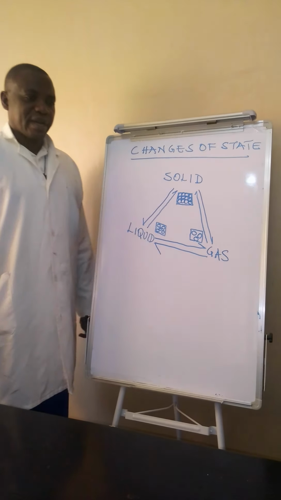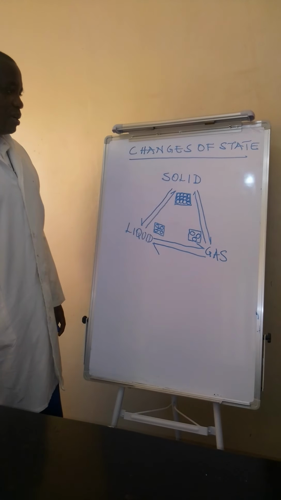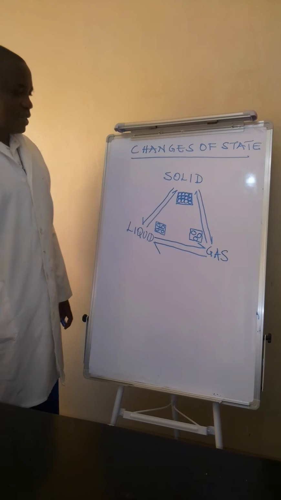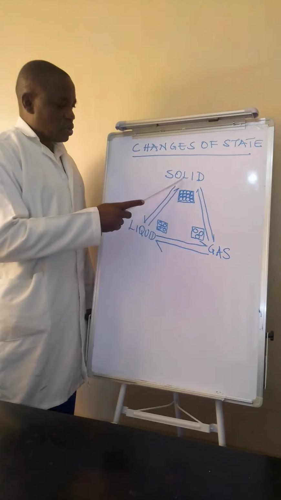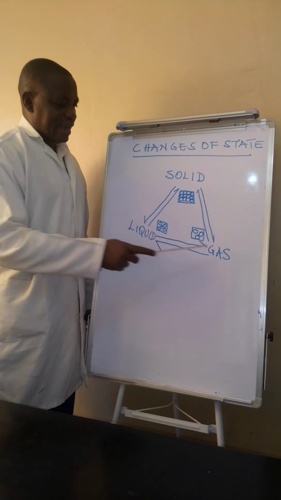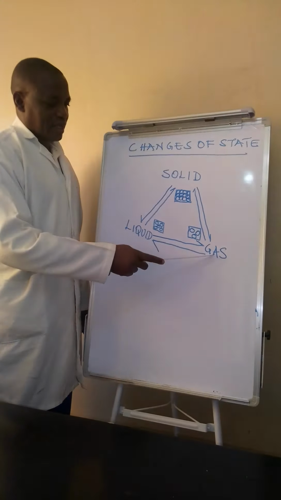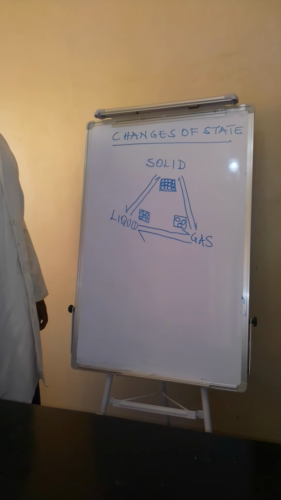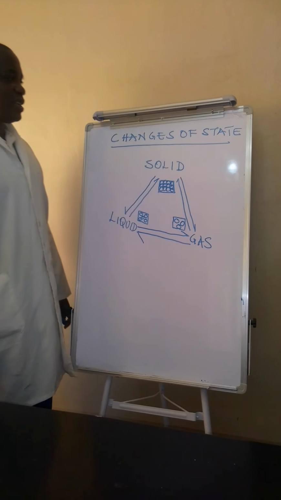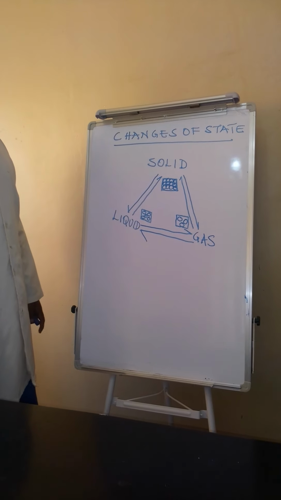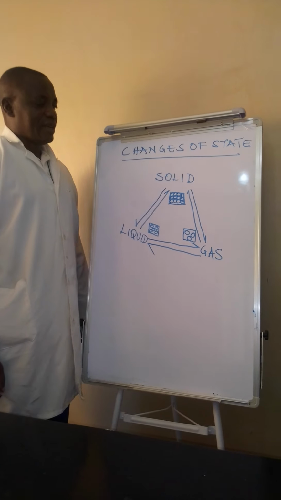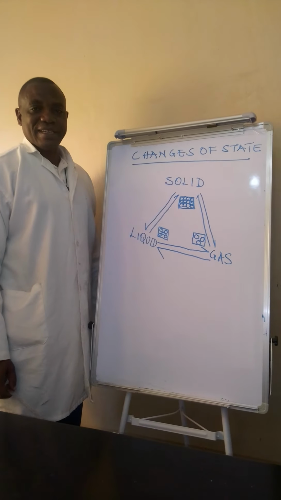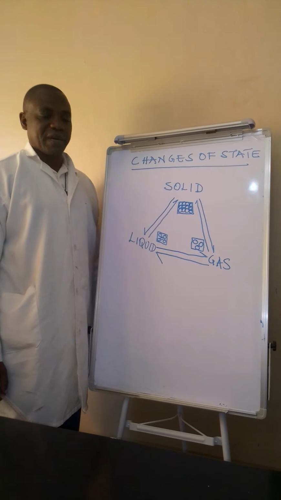Last time we were looking at the particulate nature of matter, and we looked at the classification of matter, that matter is classified as a solid, liquid, and gas. Now, before we go to the topic of our study, which is the changes of state, we want to look at the nature of solid, liquid, and gas in terms of arrangement of particles.